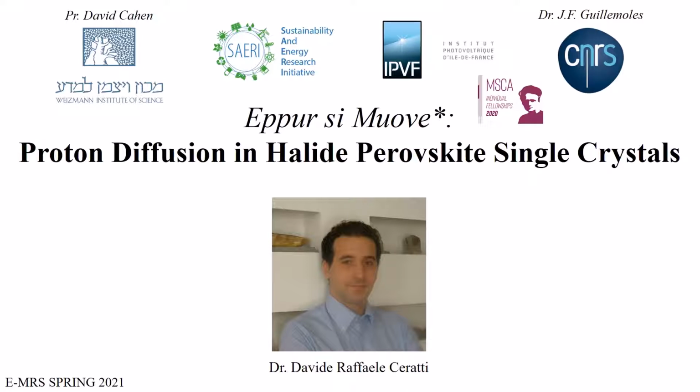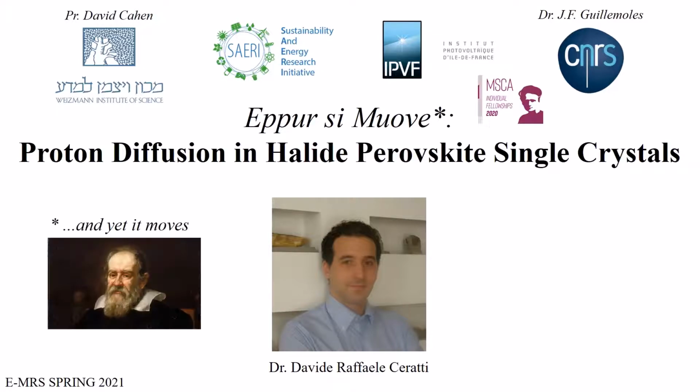The Italian in the title, Eppur si muove, is the original of the words "and yet it moves," that were famously pronounced by Galileo Galilei. When this happened, he was obliged to disown his claim that the Earth moves around the Sun. We use the phrase for marketing, but it is true that we often face the refusal of the idea of proton migration in a lead halide perovskite, more based on assumptions than on evidence.